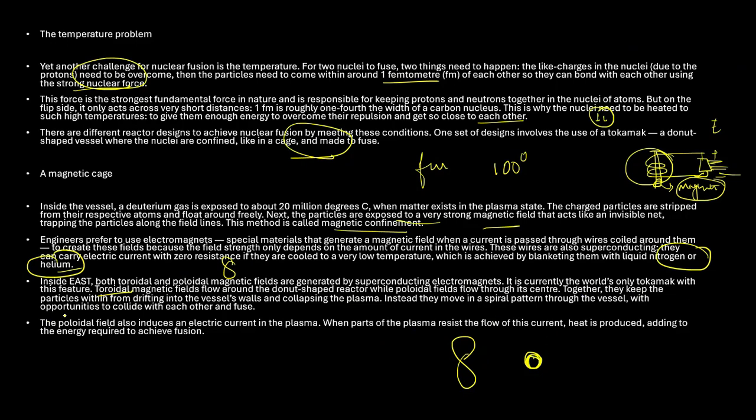Together, they keep the particles within from drifting to the vessel walls and collapsing the plasma. Instead, they move in a spiral pattern through the vessel with opportunity to collide with each other. So this kind of arrangement does not allow them to go out, and they just rotate there so that they can collide.